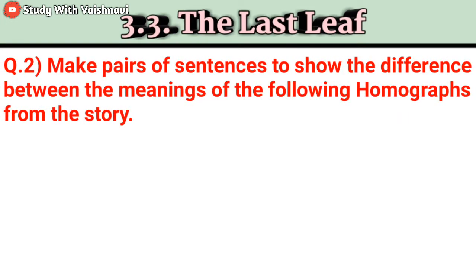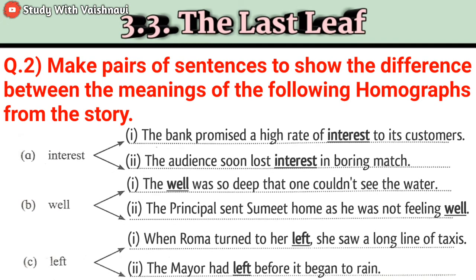Let's move to question number 2, that is make pairs of sentences to show the difference between the meaning of the following homographs from the story. Now here is first one, that is interest. Now let's see. The bank promised a high rate of interest to its customer. Now next, the audience soon lost interest in the boring match.